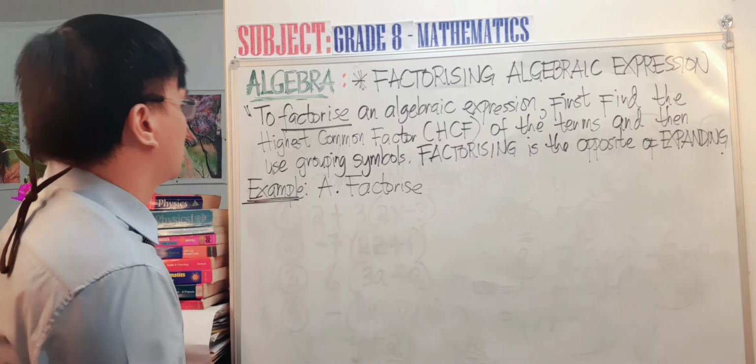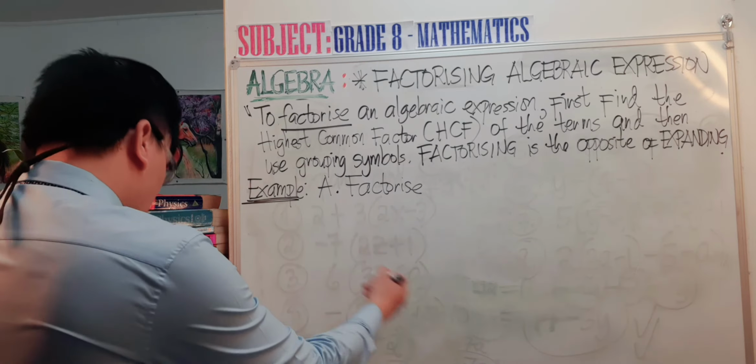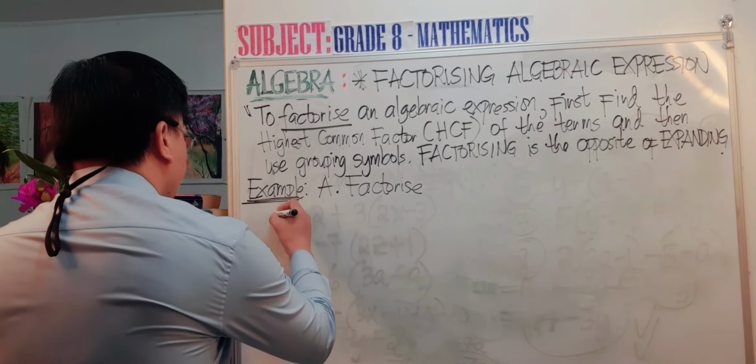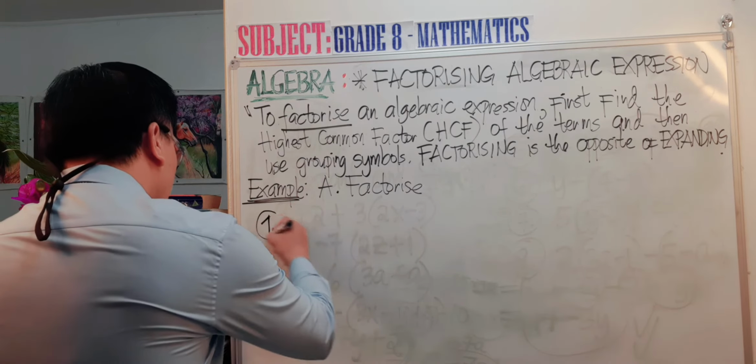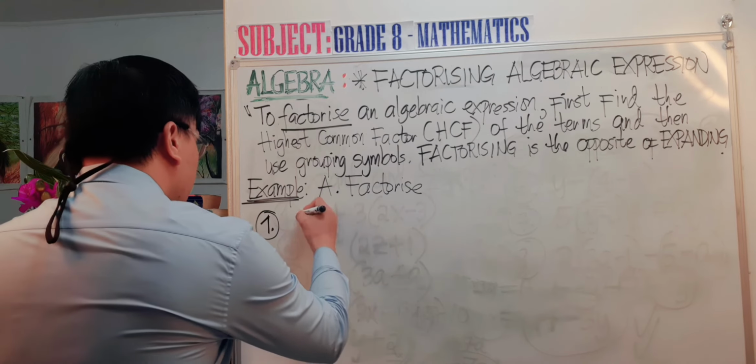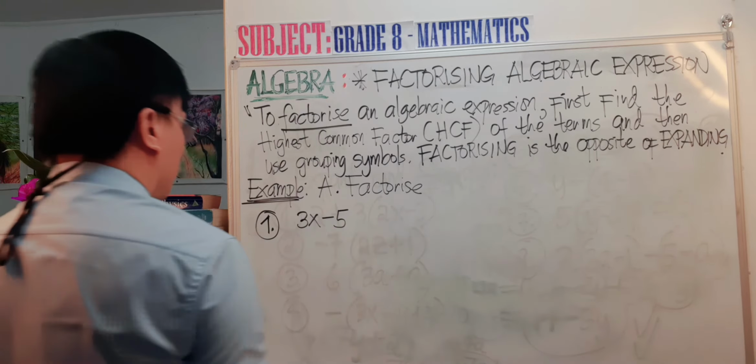Next, in our example here, we have to factorize. Number 1: factorize 3x minus 5.